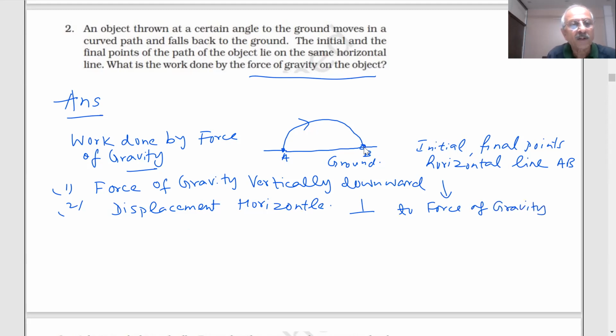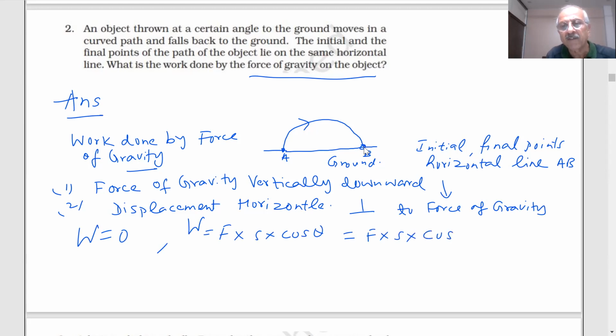Therefore work done will be 0. Even if I apply the formula, you will get F into S into cos 90. What is the value of cos 90? We told you, 0. So W is 0. No work is done.